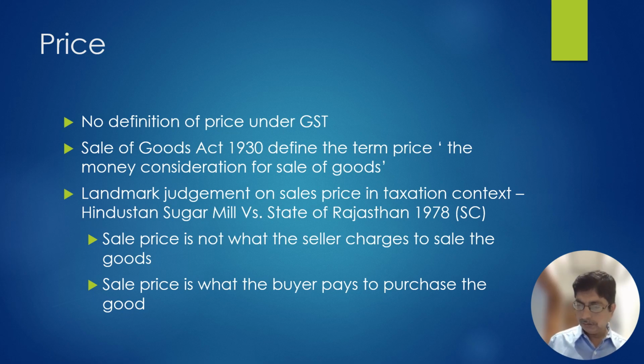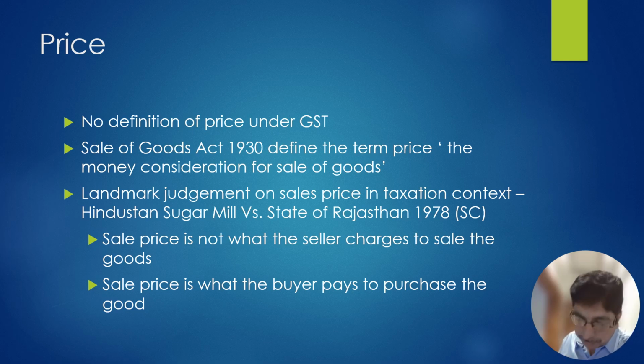So whether the transaction value or the price is 100, or 100 plus entry tax 105, or 100 plus entry tax plus freight 107, or 100 plus entry tax plus freight plus tax charged under this law 112. Which is the price? Price is 112